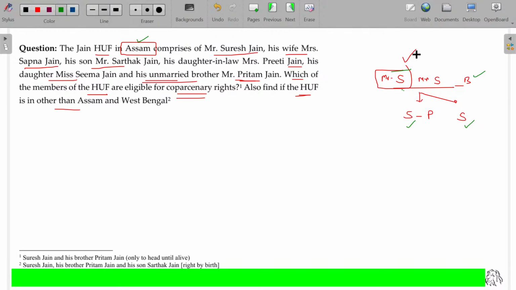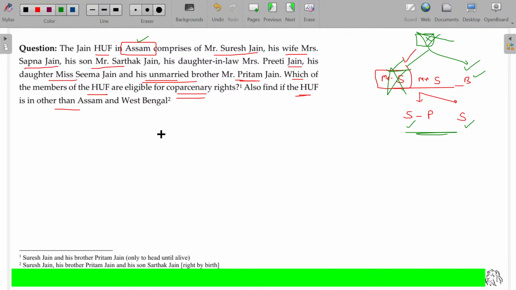And the common ancestor may be some X. As he is no more, Mr. S as well as his brother are eligible. As per which law? Assam's Dayabhaga rule. What about these two? They are eligible once Mr. S is no more. Clear? Dayabhaga rule as well as Mitakshara rule.